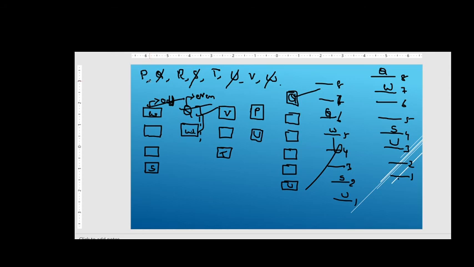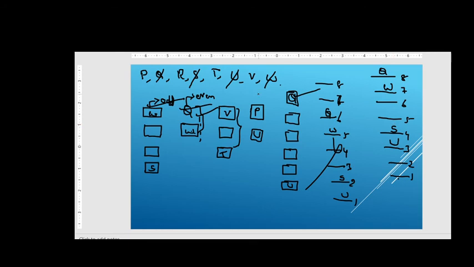Now we are left with P, R, T and V. To write V and T, we need at least one box between V and T, right, friends? Is that possible here, friends? Let us see here. Let me think over it, friends.